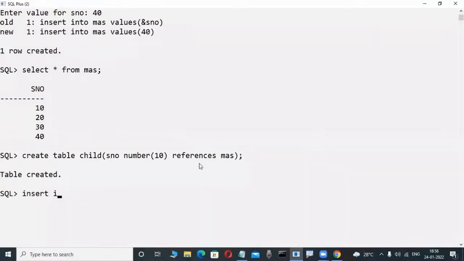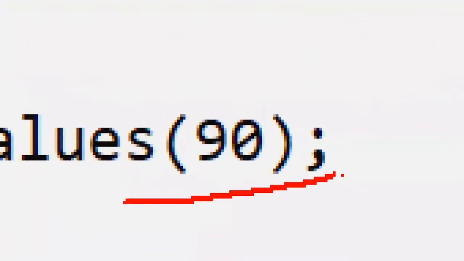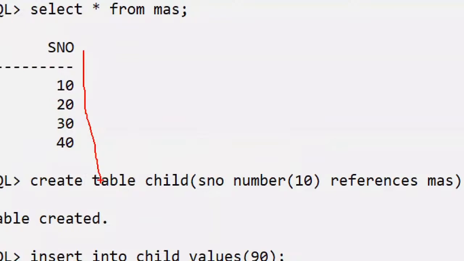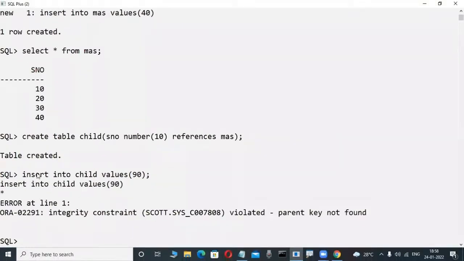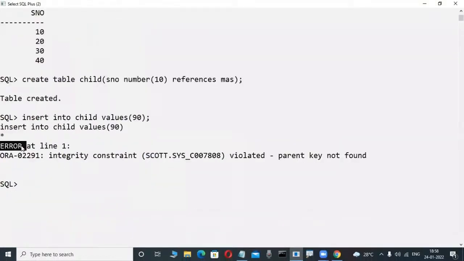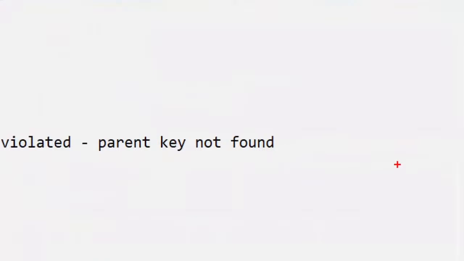Now I try to insert a value other than the master table values. Suppose I try to insert 90, it is not possible, because 90 is not there in the master table. Any record other than the master table values is impossible, and it gives an error. You will become familiar with such errors in the future, for example, parent key not found, since 90 is not there in the master table.